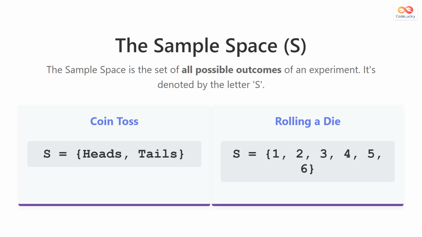Now, let's introduce a key concept called the sample space, usually written as S. The sample space is the complete set of all possible outcomes of an experiment. For a coin toss, the sample space is heads and tails. For a 6-sided die, it's the numbers 1 through 6.